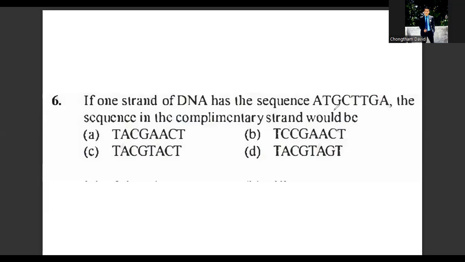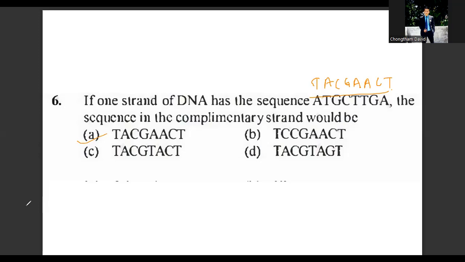Remember, A pairs with T, T pairs with A, G with C. So when you do the matching, the correct sequence will come as T, A, C, G, A, A, C, T. So if you find the answer, it will be closest to A. So this will be the correct answer for question number 6.